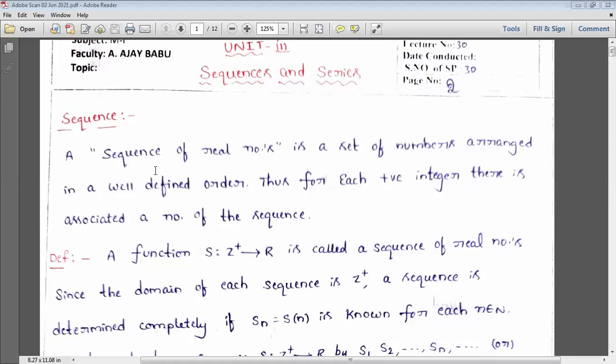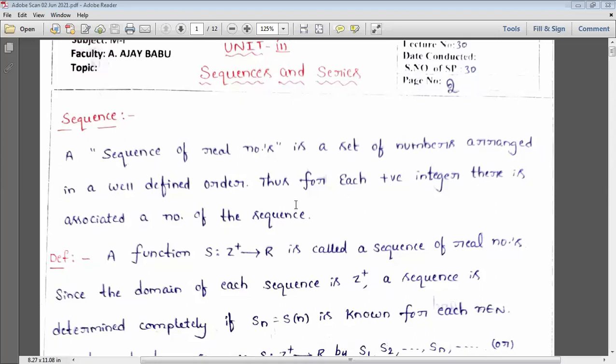Generally, a sequence of real numbers is a set of numbers arranged in a well-defined order. It means that suppose, by taking your class, I said to come number-wise. So that is nothing but first 461, 462, 463, like that. Total 60 members, they are arranged in a particular order. It means all those things kept in a classroom are in a particular order. That is simply what we call a sequence.